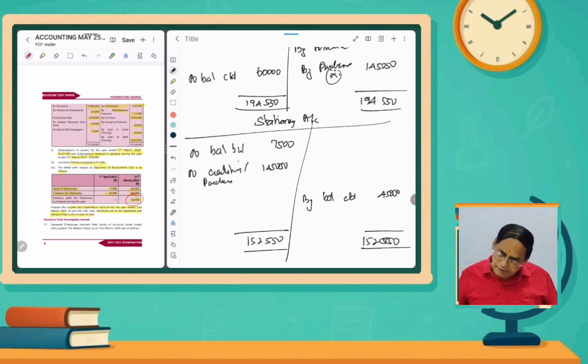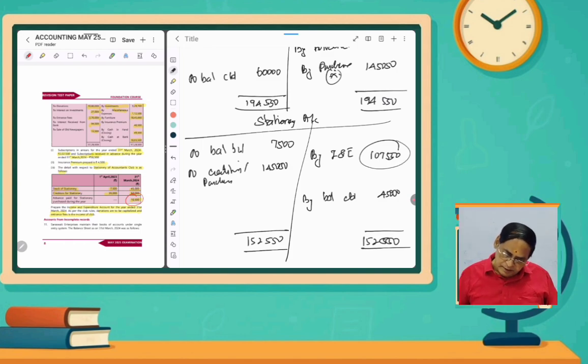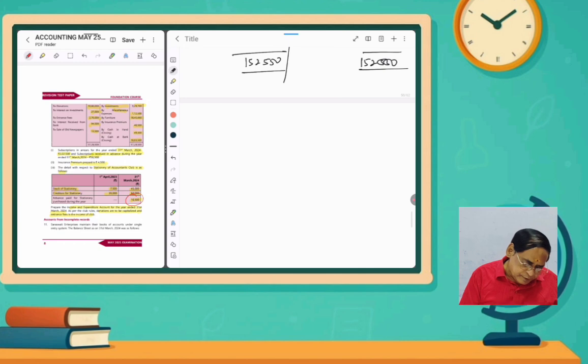So 1,52,550 minus 45,000, that means 1,07,550. This is to be shown in the income and expenditure account. So on the debit side of the income and expenditure account we have to state it like that: to stationery this much amount, this is an expense. Now let's prepare the income and expenditure account.